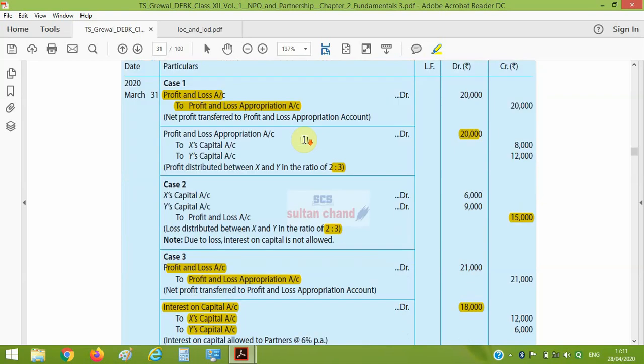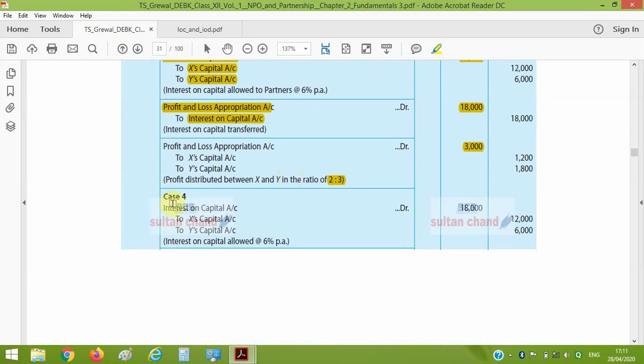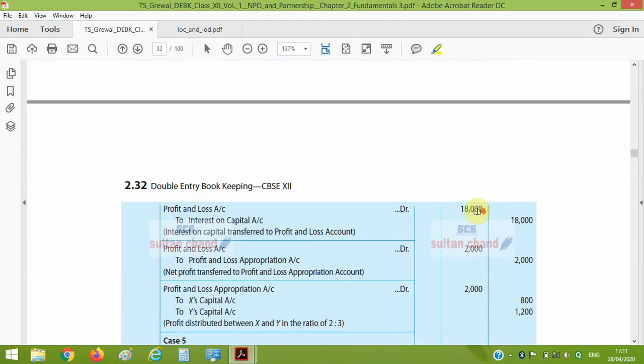So in case 4, the entry is interest on capital account debit to X capital account and Y capital account, 12,000 and 6,000, total 18,000. Since it is a charge item, it will be written off from P&L account directly. It will not come under P&L appropriation account. So entry will be profit and loss account debited to interest on capital 18,000.